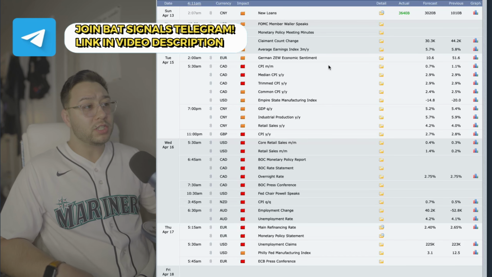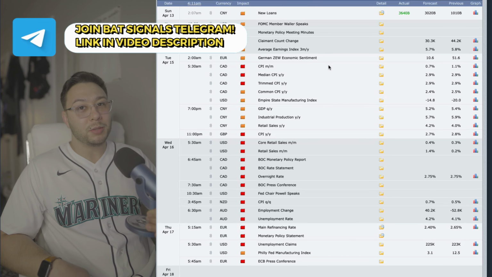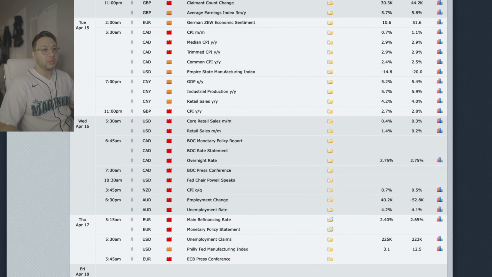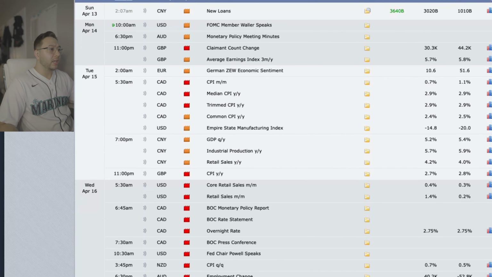But without further ado, let's go ahead and start with upcoming news events for the week. Alrighty, so here we are, upcoming news for the week. Sunday we have new loans for the Chinese yuan, medium impact news. Starting on Monday, 10 a.m., we have medium impact news for the US dollar. We have FOMC member Waller speaking, 10 a.m.